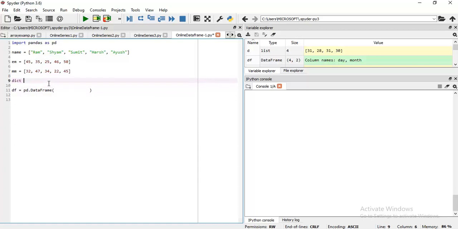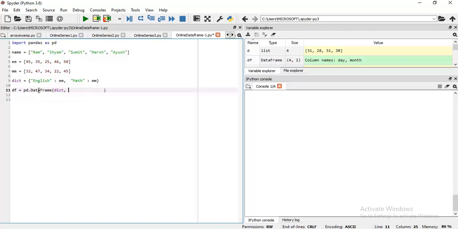I have taken the variable dictionary, then key English, its value is em, then key math, its value is mm. Then I will send the dict variable as a parameter.